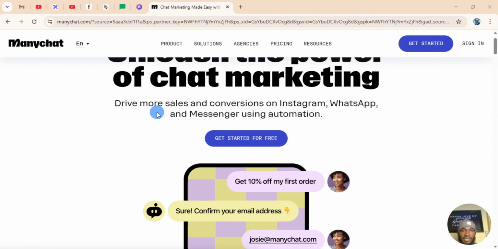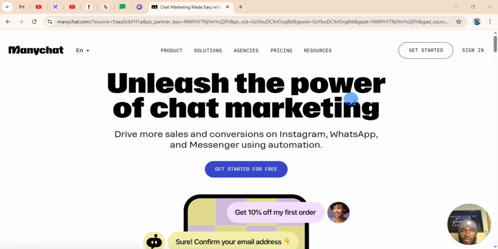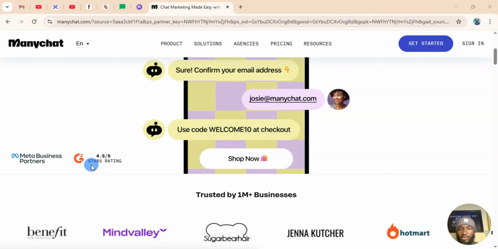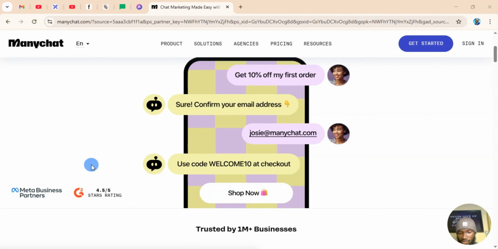So let me just show you how it works. Unleash the power of chat marketing and drive more sales and conversions via the inbox of your WhatsApp, Instagram DMs, and all of them, using Messenger automation, right? This can help you make more sales, more conversions, and get more leads in your business. And if you're a creator, it can help you get close to your audience. Start sending them your lead magnet via DMs to get them into your waitlist.